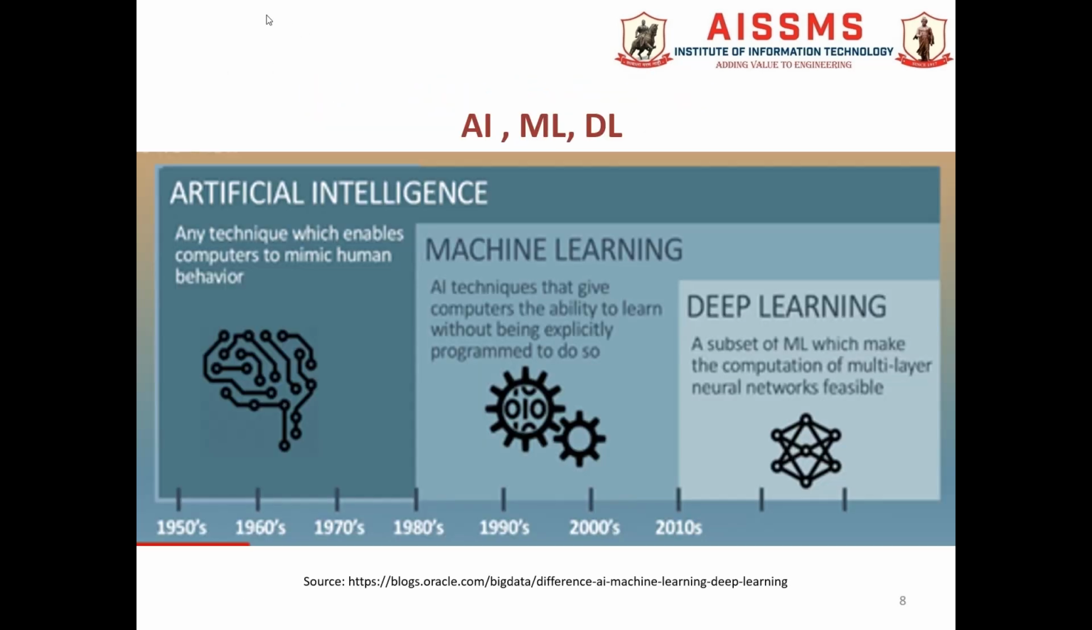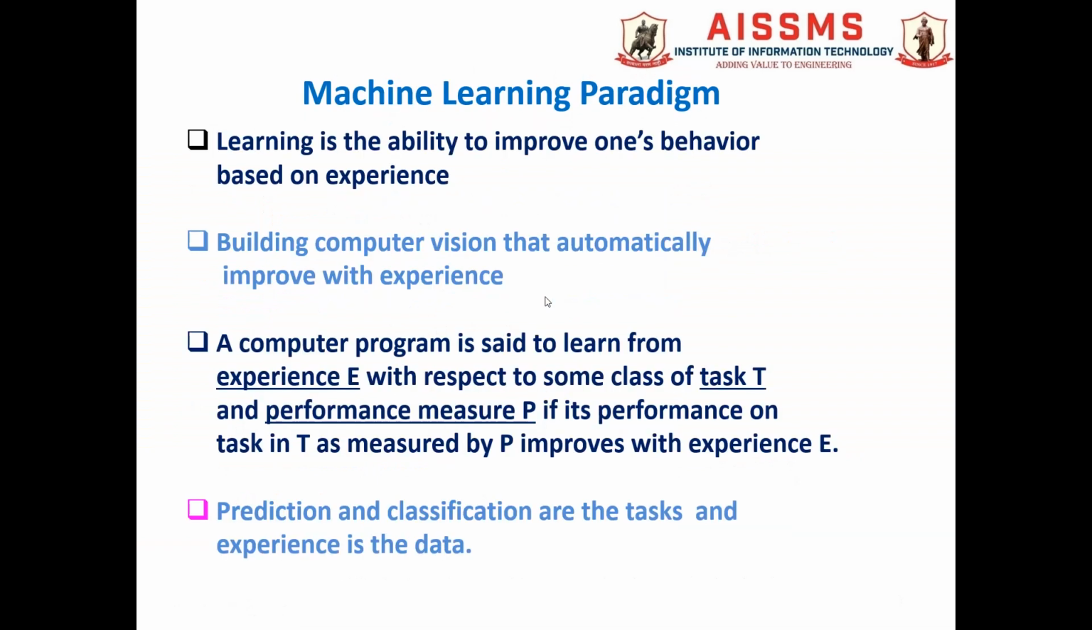What is the definition of machine learning? In machine learning, we make the system able to learn without being explicitly programmed. That is the basic definition of machine learning. In the machine learning paradigm, we make the system able to learn, because we know that learning is the ability to improve one's behavior based on experience, and here the experience is nothing but our data. So based on the data, we make the system able to learn so that it will improve its behavior.